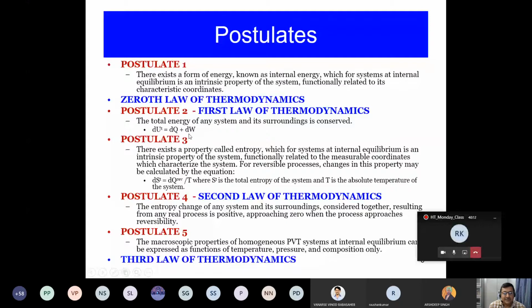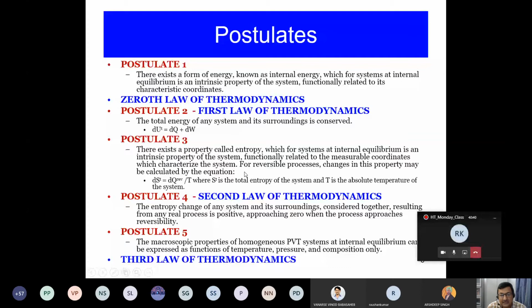Okay. Now, what is postulate 3? Postulate 3 defines a parameter called, like postulate 1 defines a parameter called internal energy, postulate 3 defines a parameter called entropy. Okay, which directly correlates to the change of heat content of the system, normalized with respect to temperature. Okay, so what is entropy? Entropy is a parameter that actually tells you the degree of randomness.